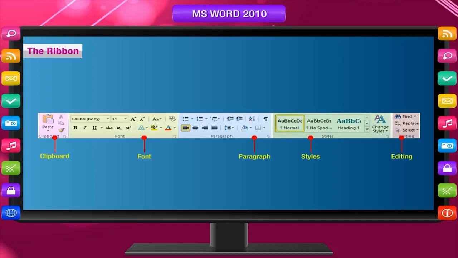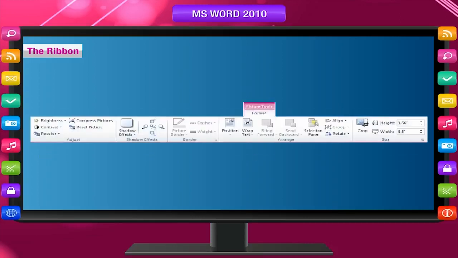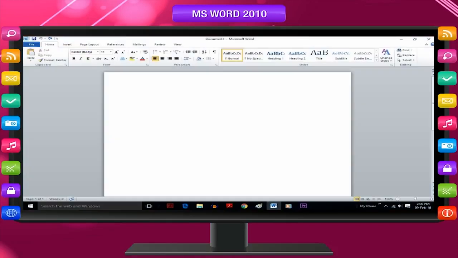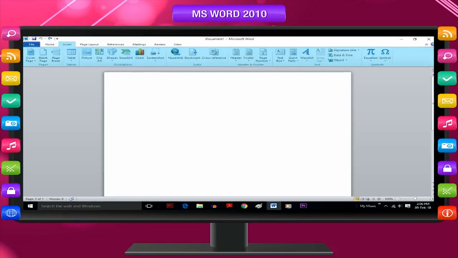Commands are organized in logical groups, which are collected together under tabs. Each tab menu relates to a type of activity, such as writing or laying out a page. To reduce clutter, some tabs are shown only when needed. For example, the Picture Tools tab is shown only when a picture is selected. In the beginning, Home tab is selected that displays the most commonly used commands while typing the text and formatting it. If you select Insert tab, it starts displaying other tools that are related to insert picture, clip art, table, shapes, chart, or other things.